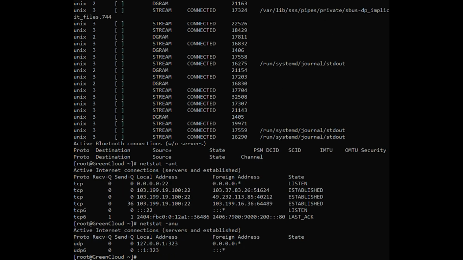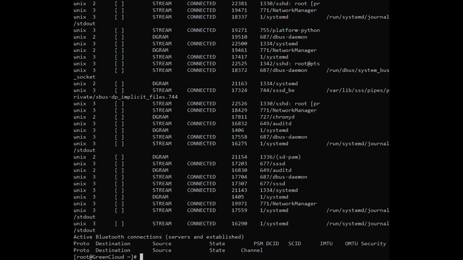Use -p additionally to any of the above options to display the PID and name of the program to which each connection belongs. Use the -nr option with the Netstat command to display route details.